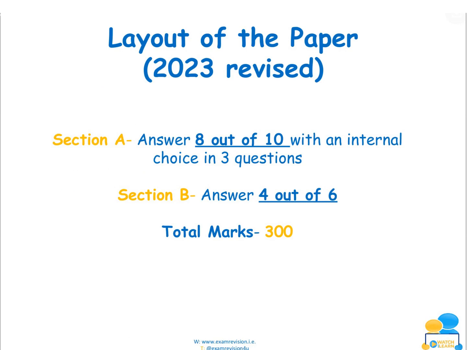Section B then is your long answer or extended response questions, and you're answering 4 out of 6 in those. That means your total paper on the day is worth 300 marks. You will already hopefully have done your research project, which was worth 100 marks, so your whole economics exam is out of 400 marks in total.